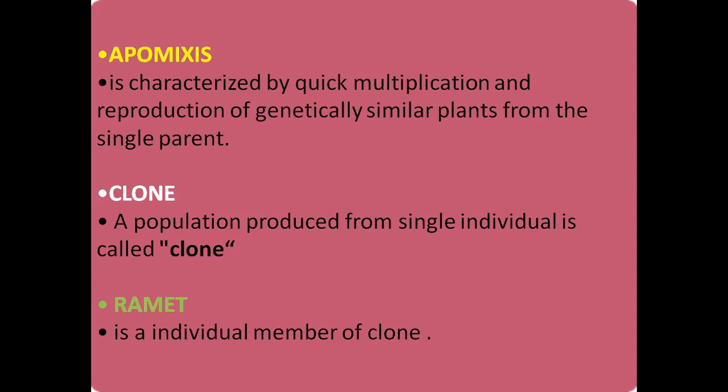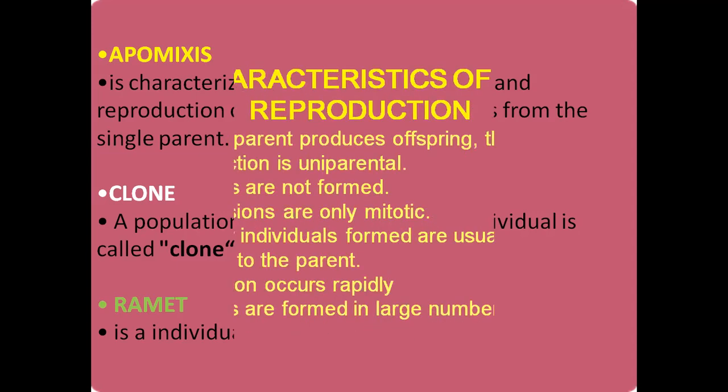I am calling it an earlier cell because here we are talking about asexual reproduction, where there is no need of a partner, no formation of gametes, and no fusion of gametes. So a clone is a population produced from a single individual, and it is an exact copy of the parent. Understand? In a clone, one individual member is called a ramet. There may be a question asked, what is a clone, for 1 mark, and apomixis as well, as short questions. Okay, dear students, let's go to the next slide.